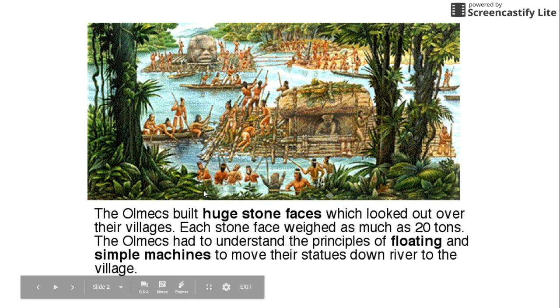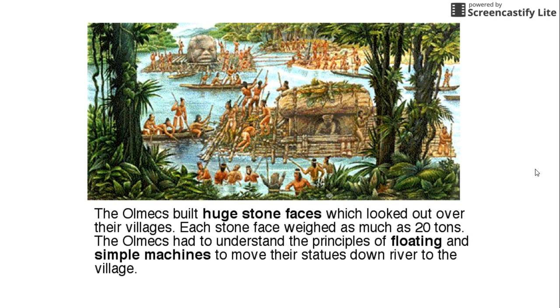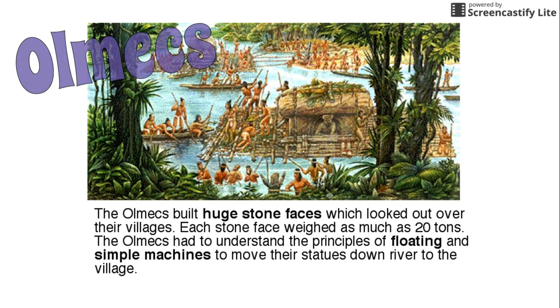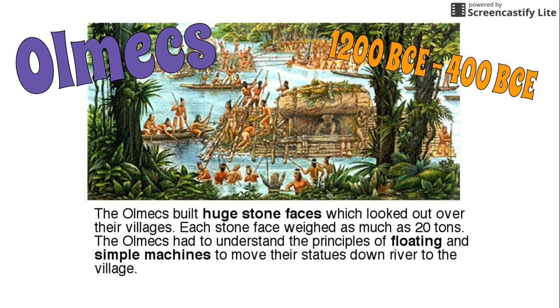It's believed that they moved these huge stone structures, not only these large faces but large pyramids as well, all throughout these rivers, floating along the rivers with very simple machines. So it really was an amazing feat. The Olmecs appeared in Mesoamerica around 1200 BCE, and until about 400 BCE is when the Olmec civilization began to die out or disappear, rather, because we're not really sure what happened to them.